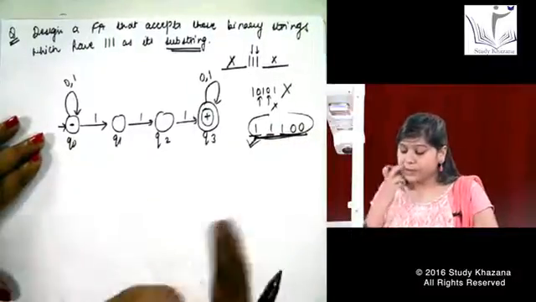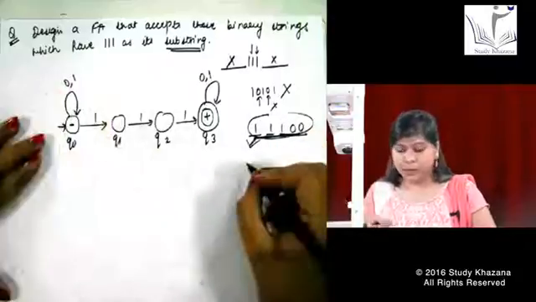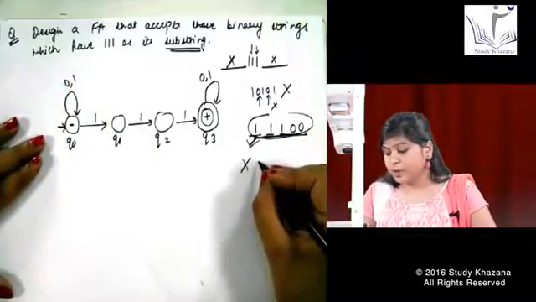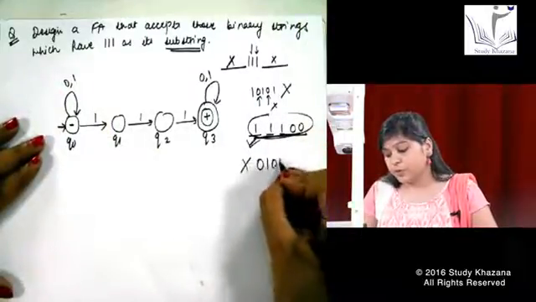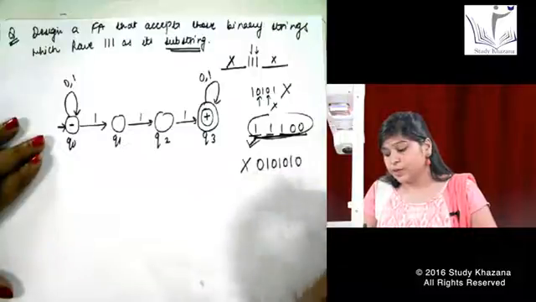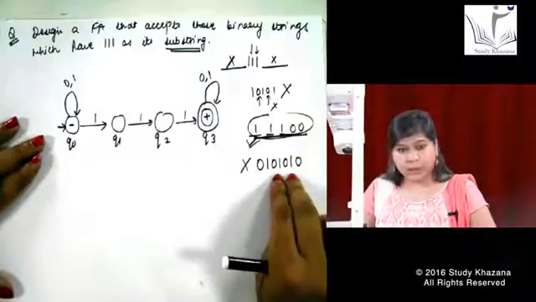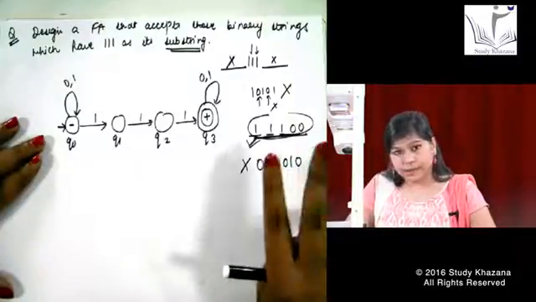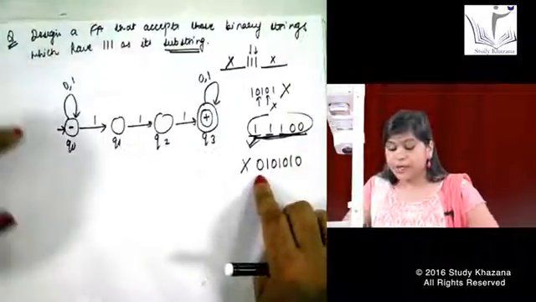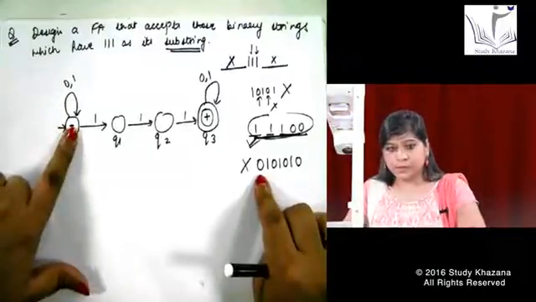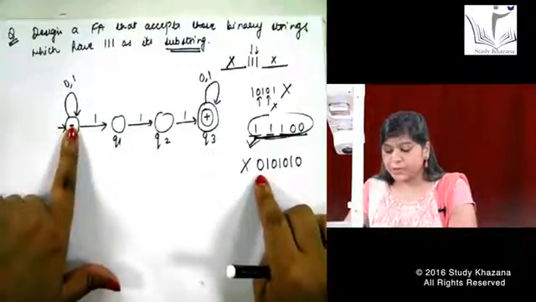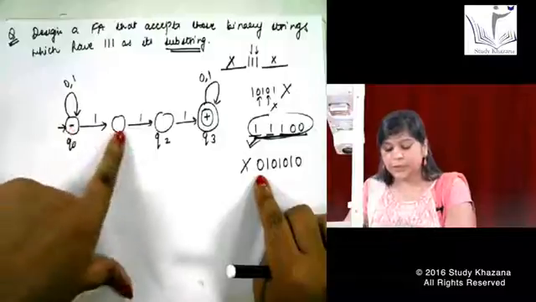Let us try a string that should not have 111. Let us try a wrong input, say 0 1 0 1 0 1 0. It should not get accepted. These 1s have zeros in between, and zeros on the left and right. Let us try. First 0 comes here from the initial state to the initial state itself. 1 comes from here to here.